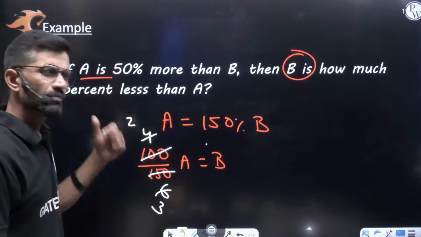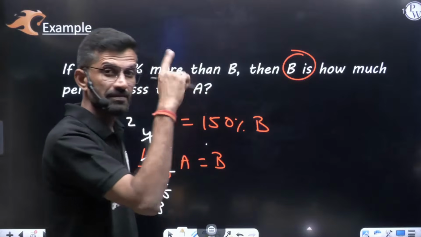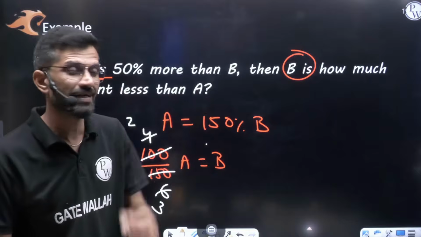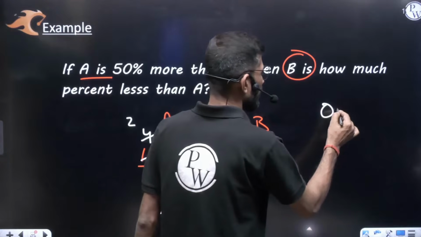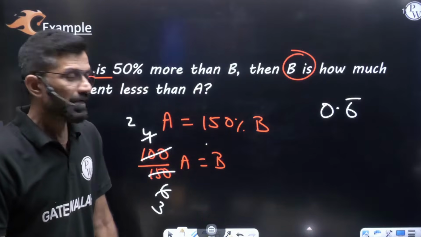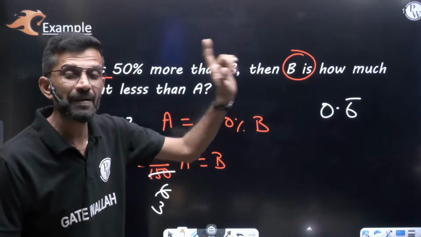2 by 3, convert into decimal. 2 by 3 in decimal, how much is it? Just in the previous slide we have seen 66 2 by 3% in the fraction; it will be 2/3. In decimal it will be 0.6 bar. So 2 by 3 will be 0.6 bar. Now don't think that it is 66 2 by 3%. No, you have to compare with 1.